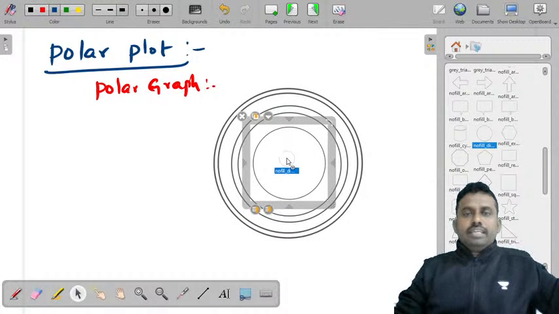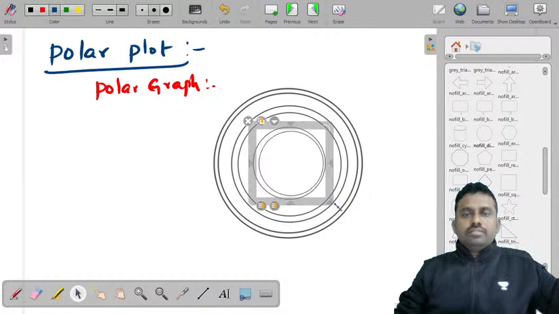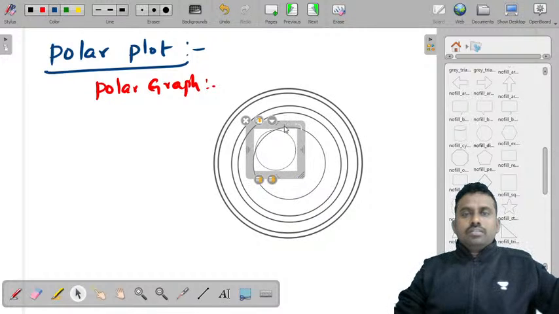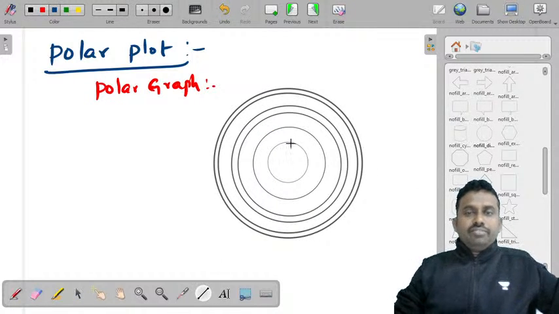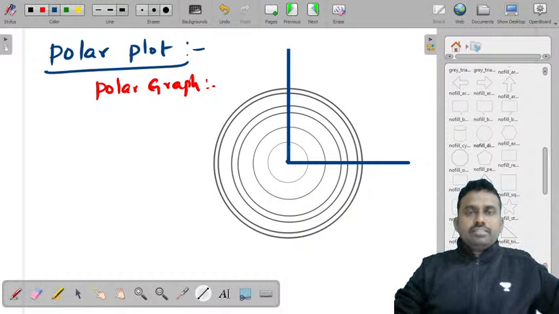So these are the circles that you have. Right, and you have radial lines like this.